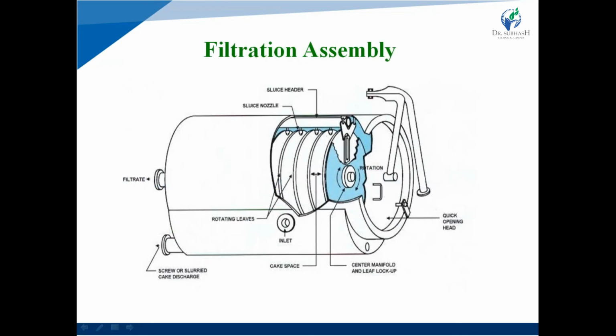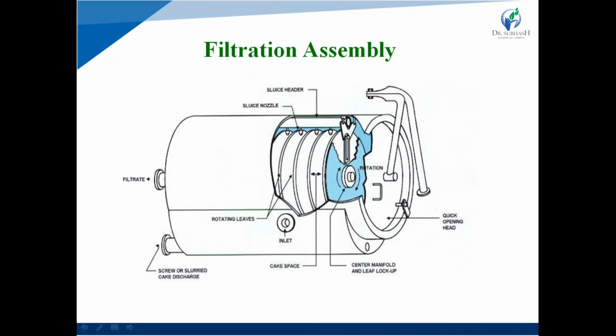That is the figure of the filtration assembly. In the filtration assembly, a header is present. Next one is the nozzle. For rotation purpose, a valve is present. Next one is a quick opening head. In the bottom part, the center manifold and leaf lockup are available.